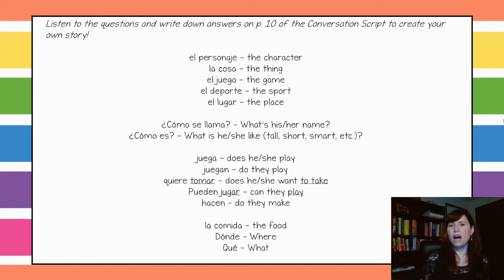¿Hay un animal o hay una persona? So you want to think of who your character is to start with. ¿Cómo se llama el personaje? ¿Cómo es el personaje? ¿Dónde vive el personaje?